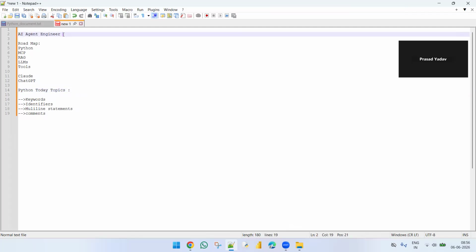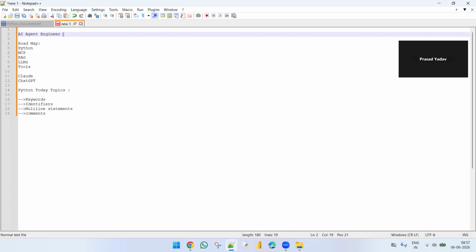I'll take one example. I want to travel from New York to London, and I ask ChatGPT, please book a ticket for me, and I'm not providing any details to ChatGPT. Then it will take all the points, like the best price, the best route, and the best airline.